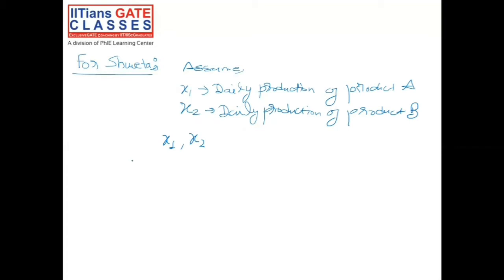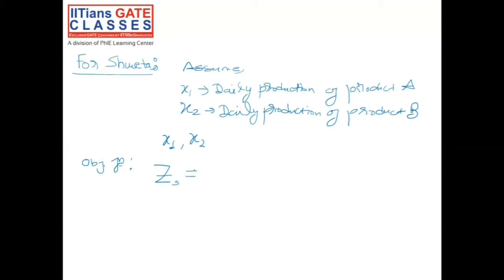Now let's define the objective function. Let's call the objective function Z for Sweta.